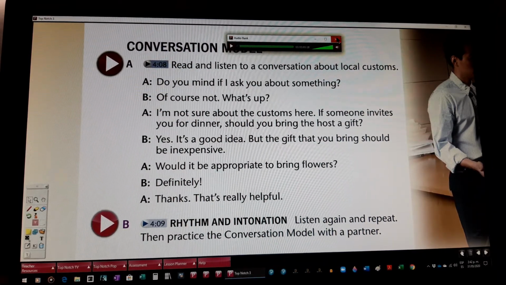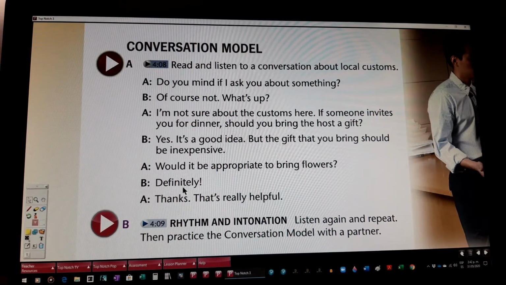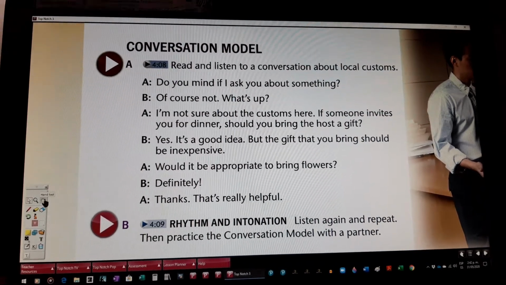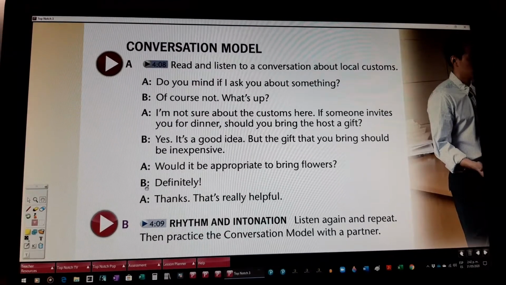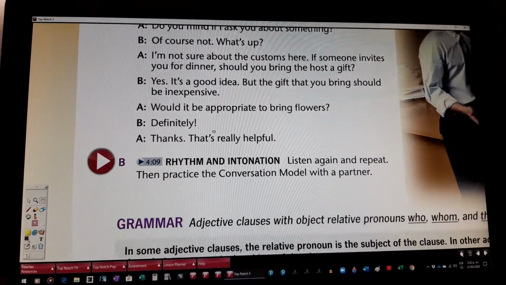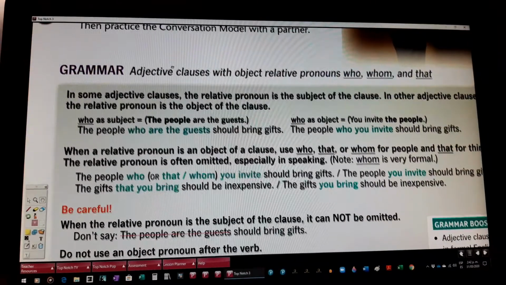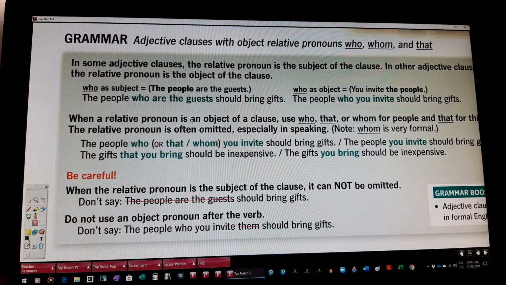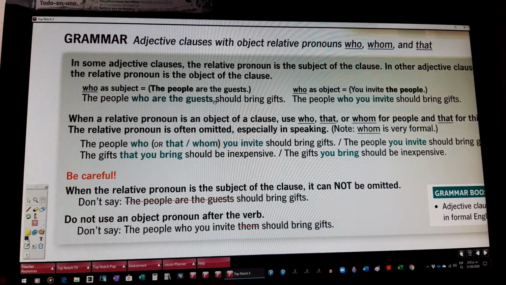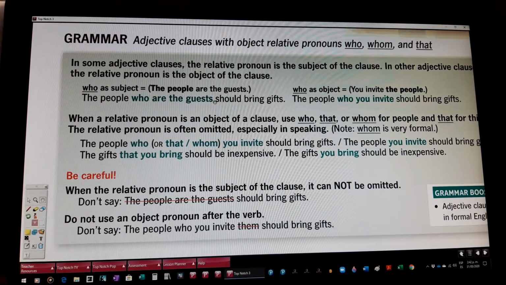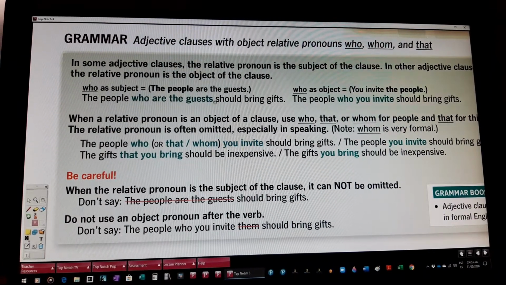Okay, practice the conversation of this. I hope that you understand what they're talking about. Now pay attention to this grammar that is a complement about the adjective clauses that we studied in video 2.